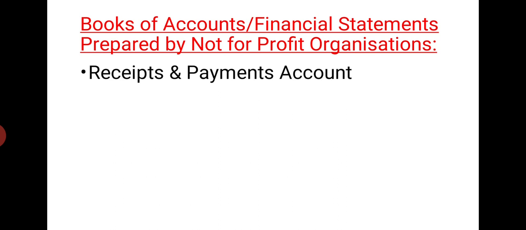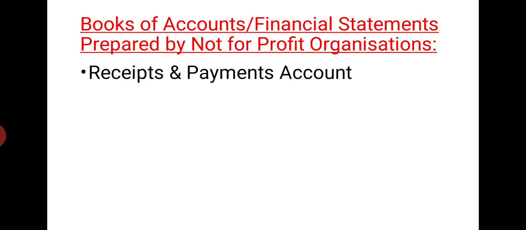Before discussing this account, we have already done the cash book in our first year. So let's recall. In a cash book there are two sides, the left side and the right side. The left side is the receipt side and the right side is the payment side. A cash book normally starts with the opening balance of cash in hand and cash at bank, and is closed by the closing balance of cash in hand and cash at bank.